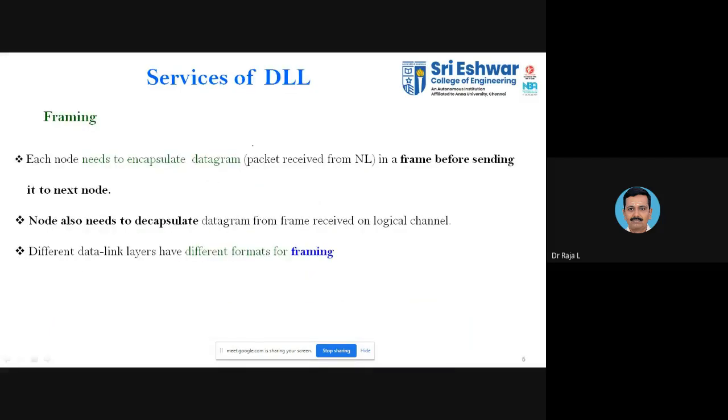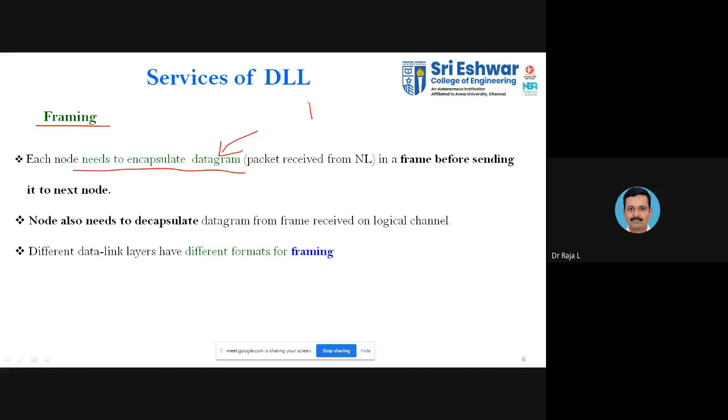So when you say the services, the first one is called framing. Whatever data you get from your upper layer, that is the transport layer, you have to divide into a number of frames. So providing frames is one type of service. Each node needs to encapsulate the datagram. Datagram is the type of information that is available.